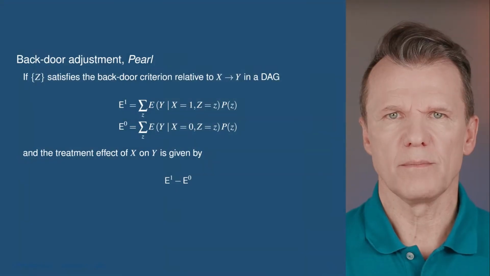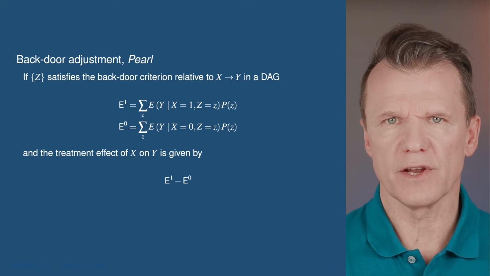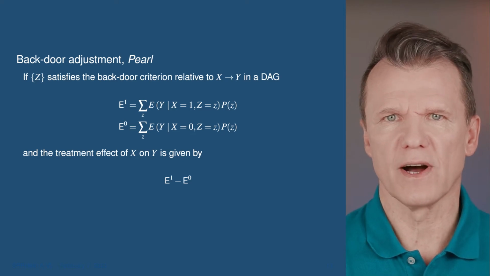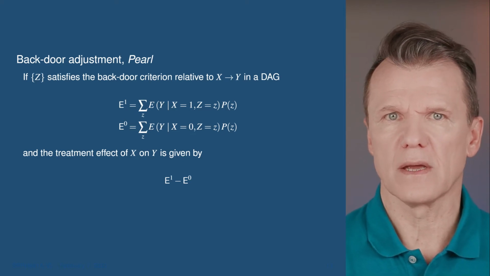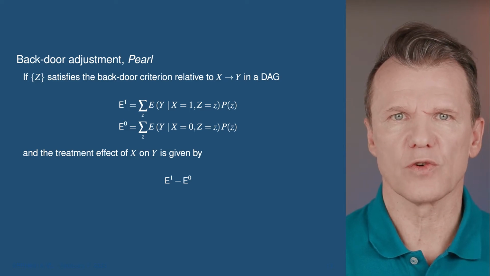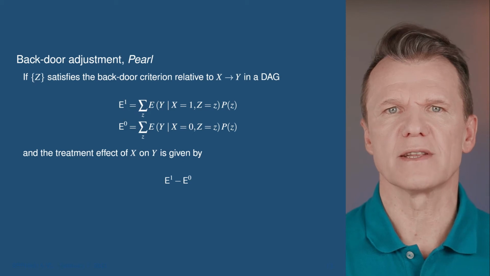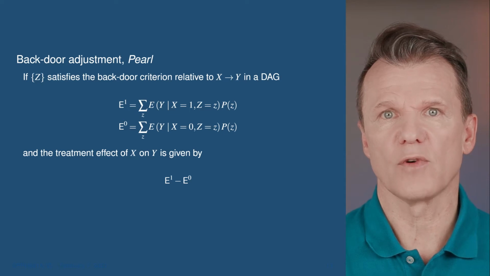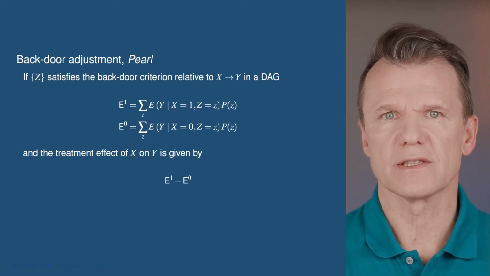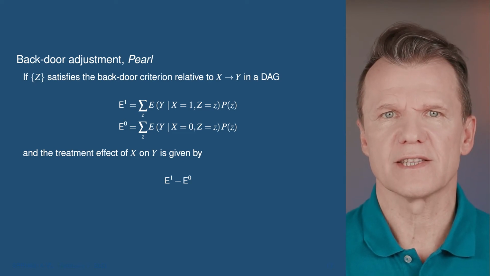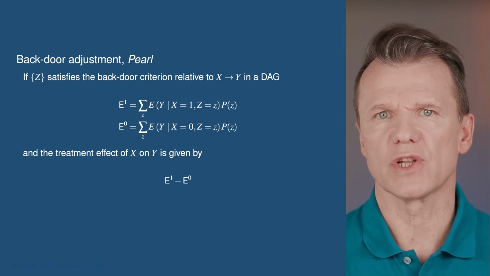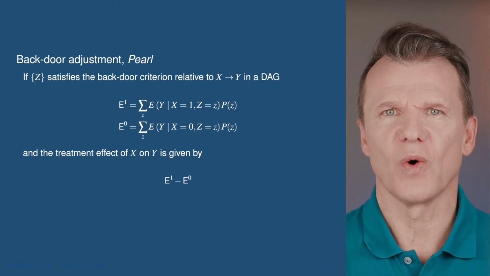Back to the blue board. The mean potential outcome is simply the average of conditional means over the distribution of variable z that satisfies the backdoor criterion. Again, conditional means come from the treatment group and are averaged over the distribution of z in the study population. That gives the mean outcome if all were treated. If all were untreated, conditional means come from the control group. Still, the averaging is done over the entire study population. And the total treatment effect is the difference between the mean potential outcome for all treated and all untreated.